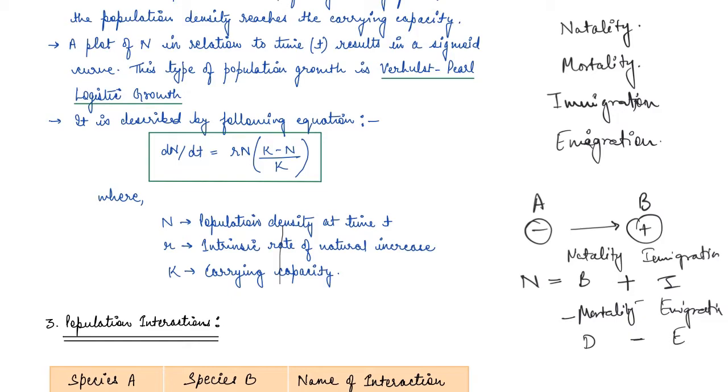And the equation that describes it is the population at time t, where r is the intrinsic rate and K here is the carrying capacity. So here comes the equation of carrying capacity. Since the resources are limited, the carrying capacity will come into the picture, right?